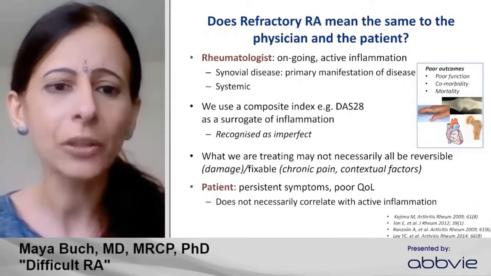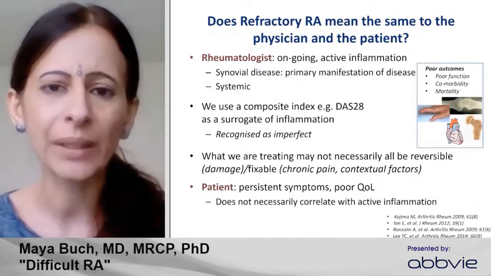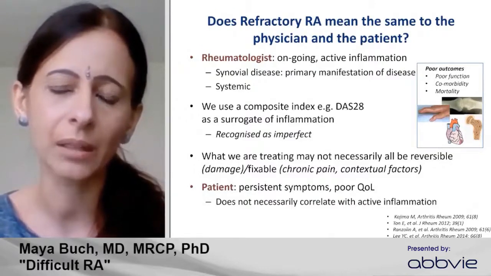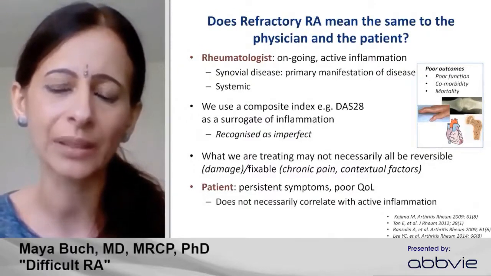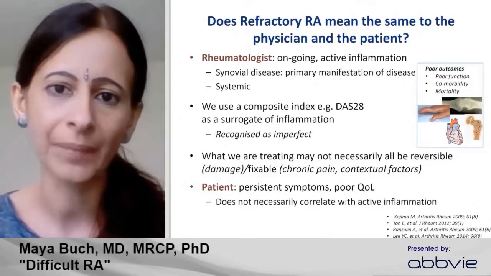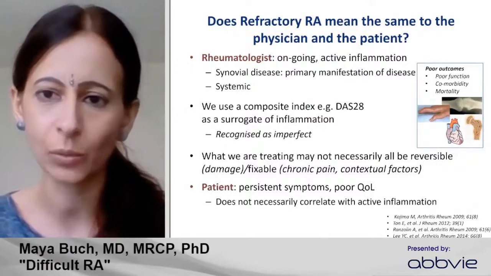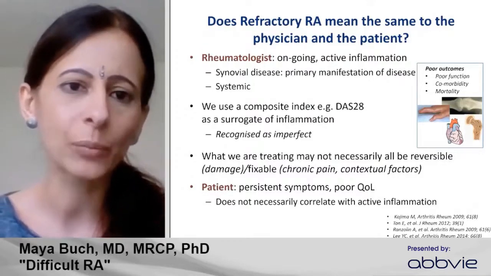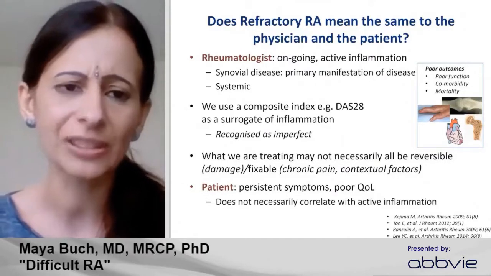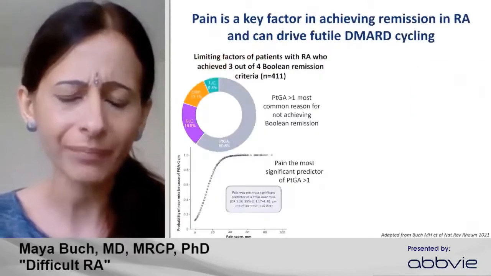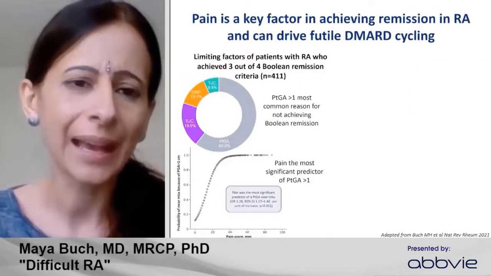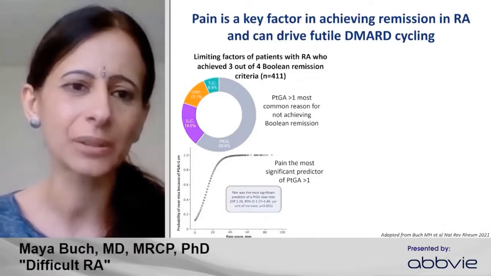And so this may not necessarily correlate with inflammation that we associate with poor outcomes, be it function, comorbidity, or mortality. One important aspect that I think we increasingly recognize, that's not just limited to refractory RA, are factors that drive our disease activity assessment, and therefore we need to take them into account in our decision making.